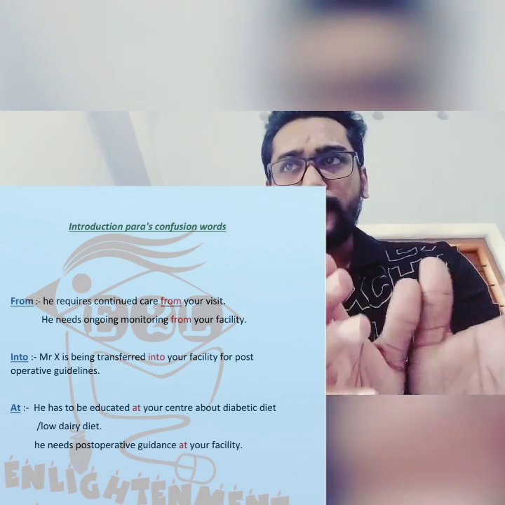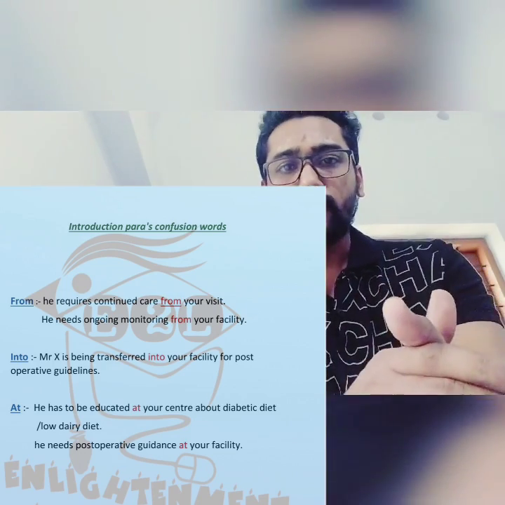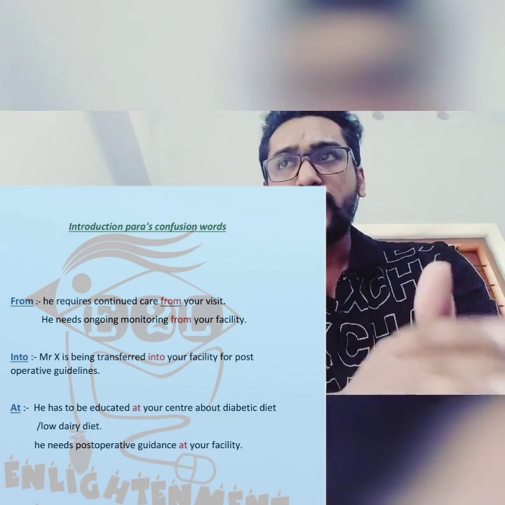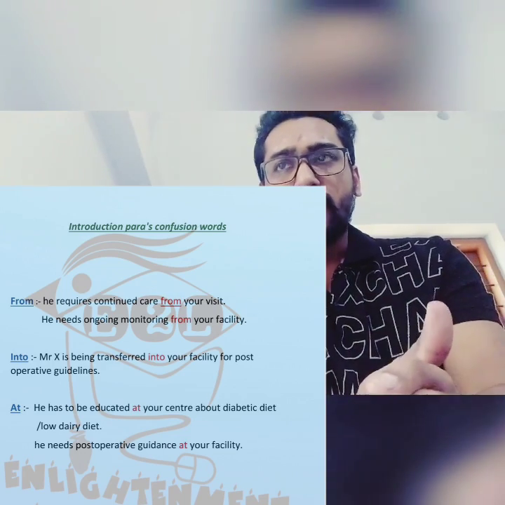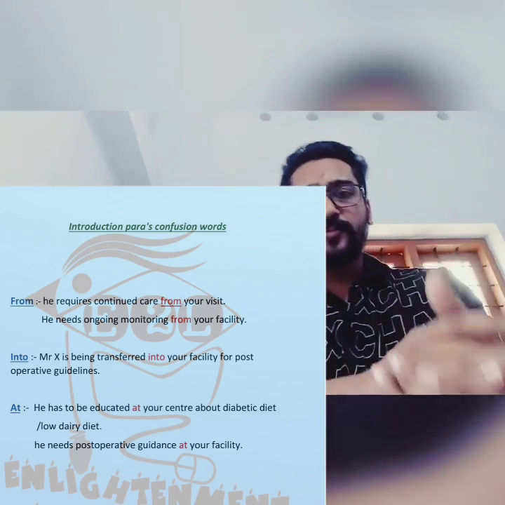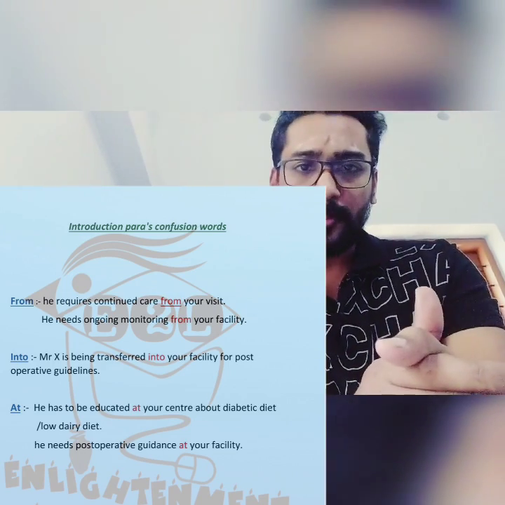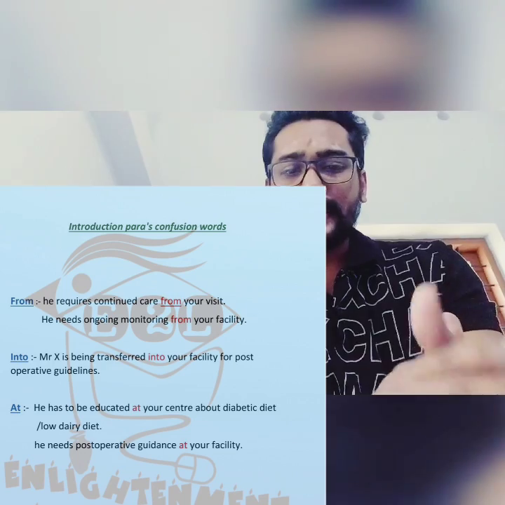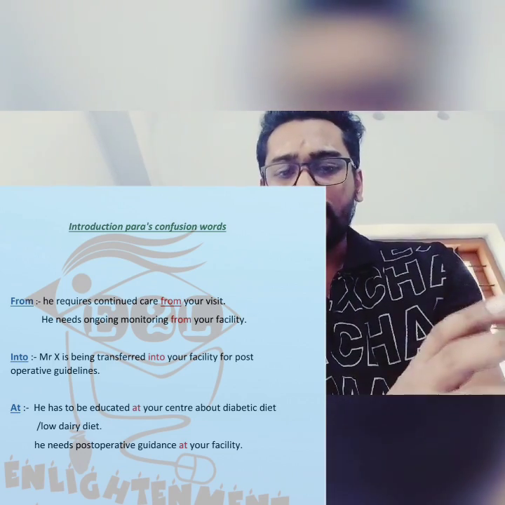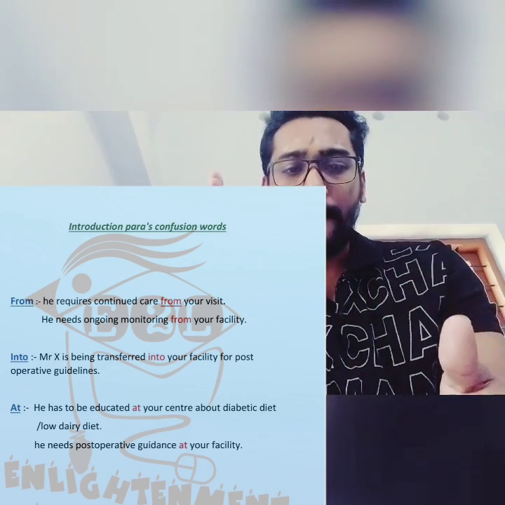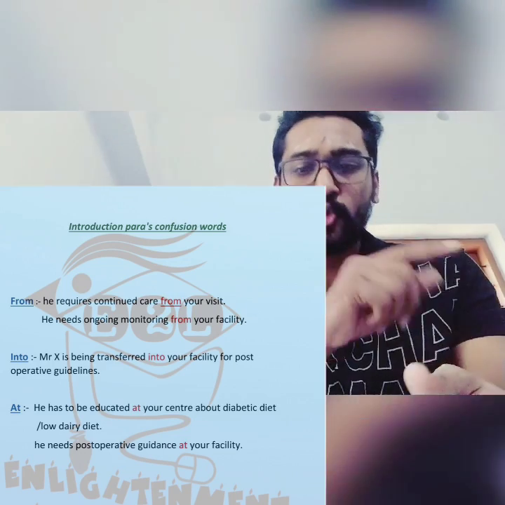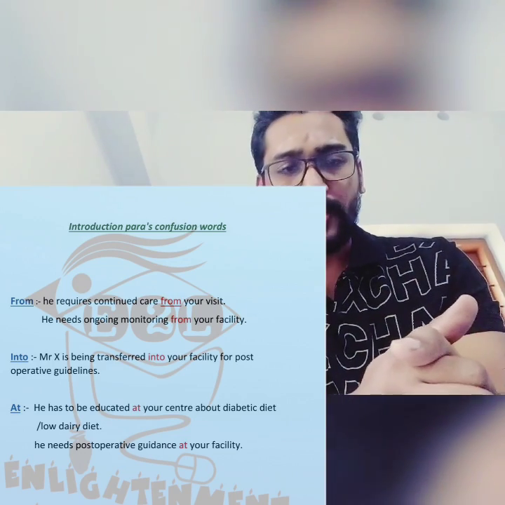This means we are referring the patient to that particular department which is specialized to provide those guidelines to the patients. So for that reason we wrote the sentence: patient is being transferred into your facility for post-operative guidelines.